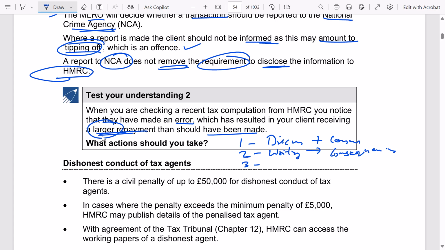And in that case, you should cease to act for the client, right? Cease to act for the client, and you should notify HMRC that you have ceased to act for the client, but not the reason. You should not disclose the reason due to confidentiality issues, right? And further evaluate if any money laundering issues are there. Here in this case, I don't. There is no situation of money laundering, right? Because here the mistake is from HMRC, right?